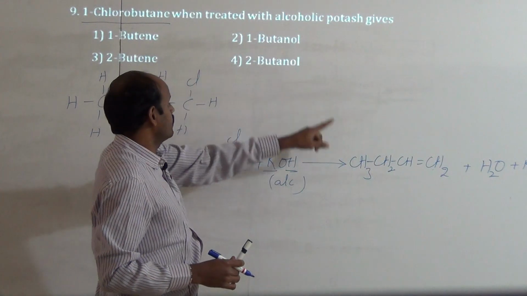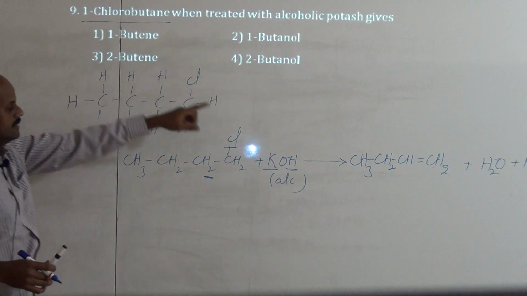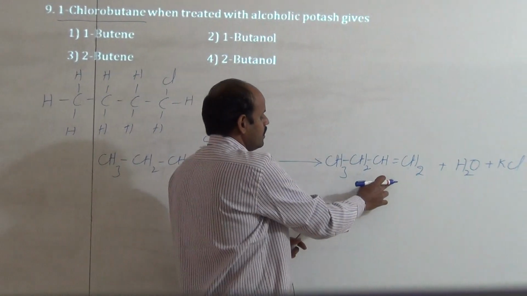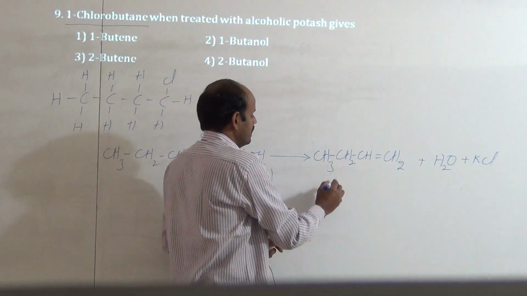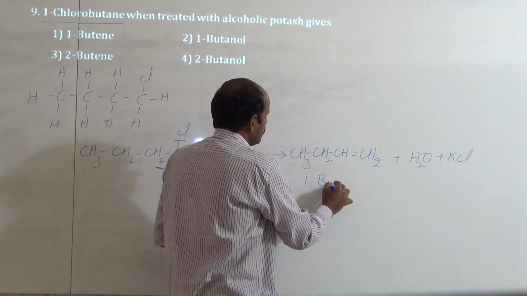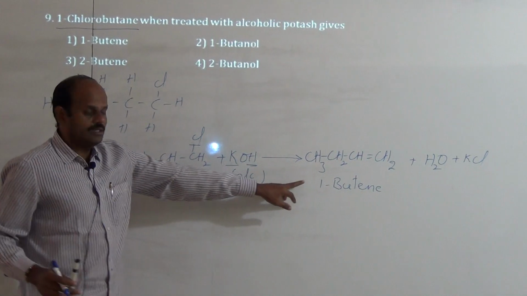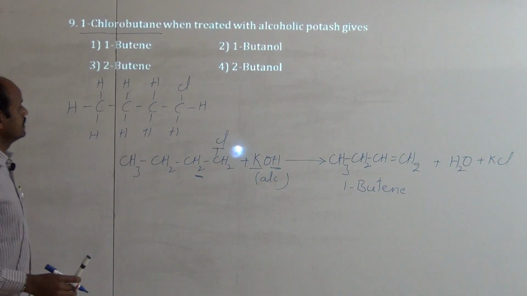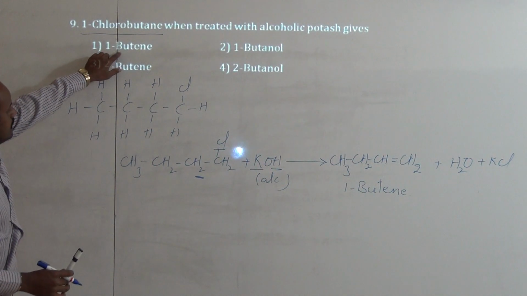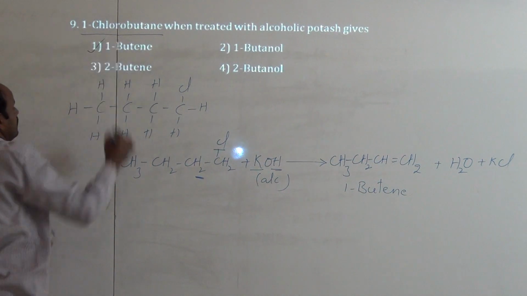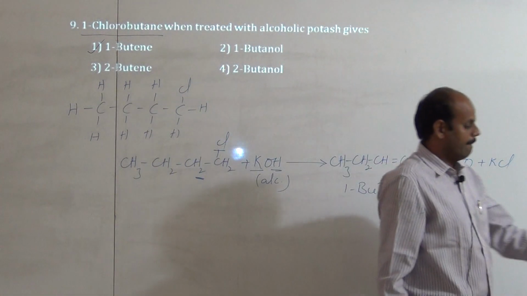They asked for the product only, but they have given names instead of this formula. So what is the name of this compound? Here the double bond is present on the first carbon and 4 carbons are there, hence it is 1-butene. So the product formed in this reaction is 1-butene. Which one is the correct option? The first one is 1-butene, this is given, hence it is the answer. Next bit.